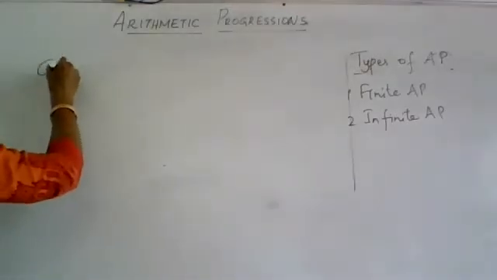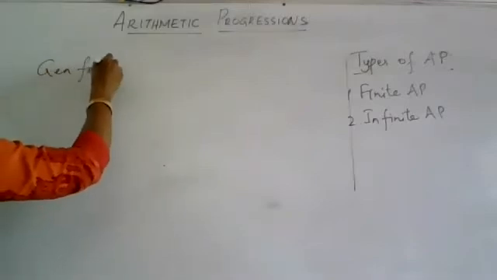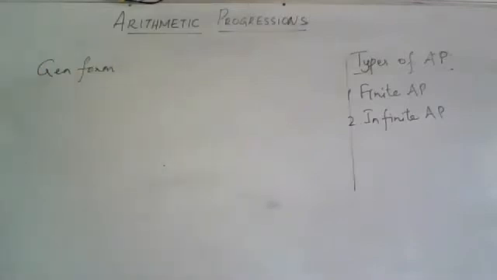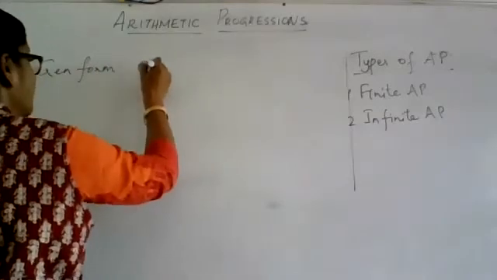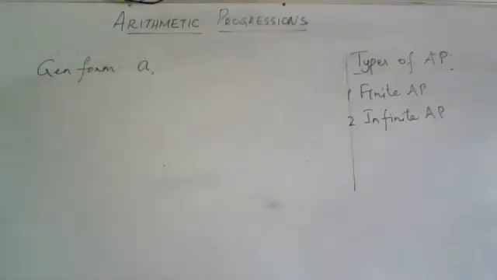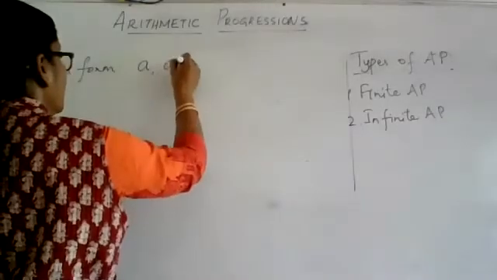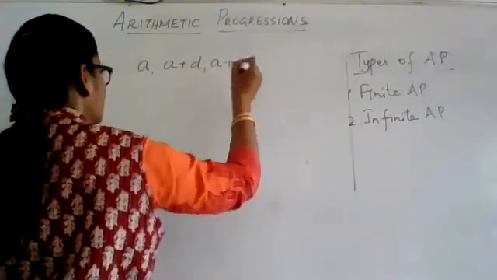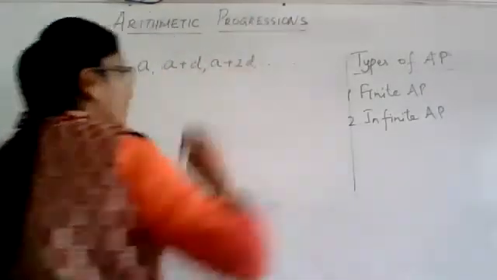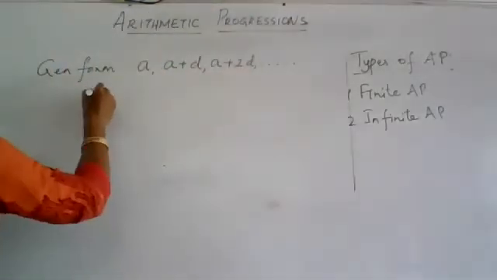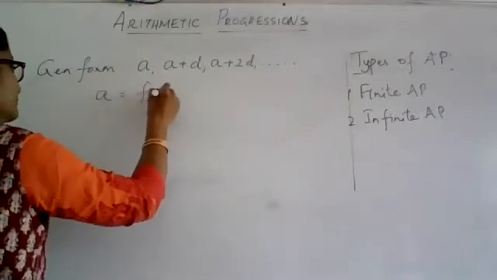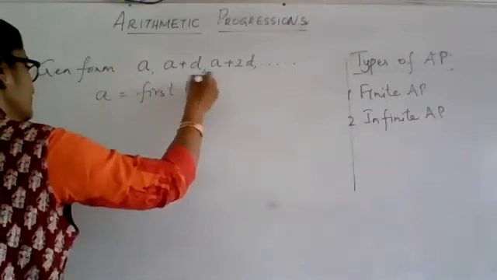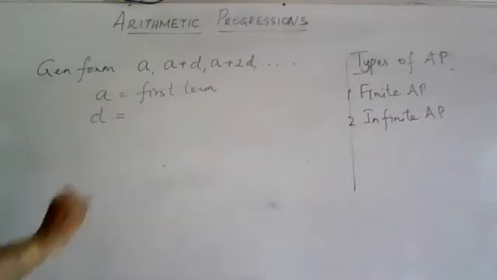So, general form of an AP. If I fix a as the first term of the AP, then a plus d will be the second term. Then a plus 2d will be the third term, etc. It will go on like this, where a is called the first term and d is that specific number which is getting added every time to the preceding term.